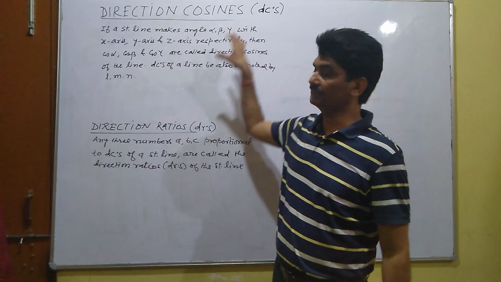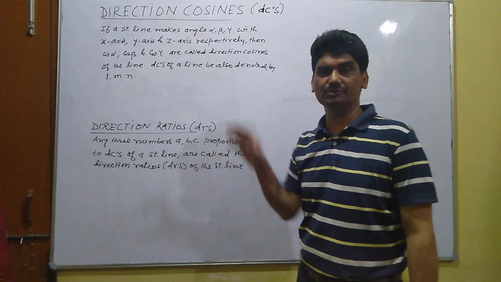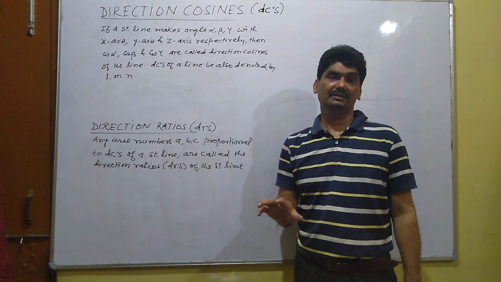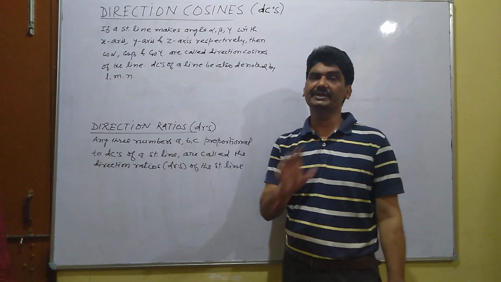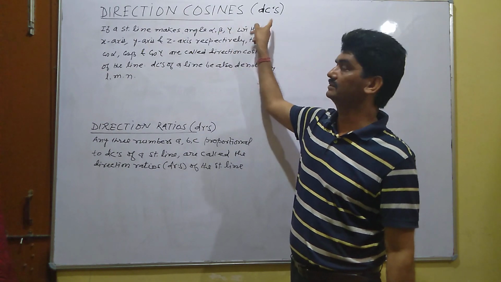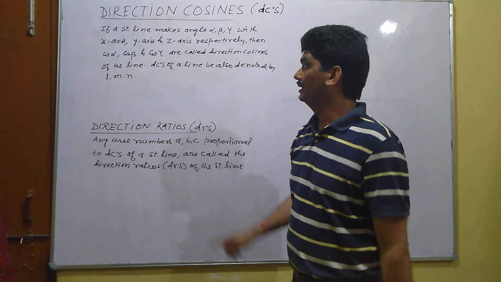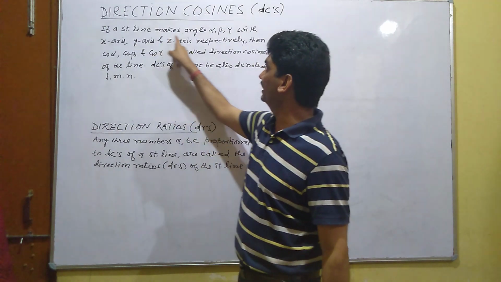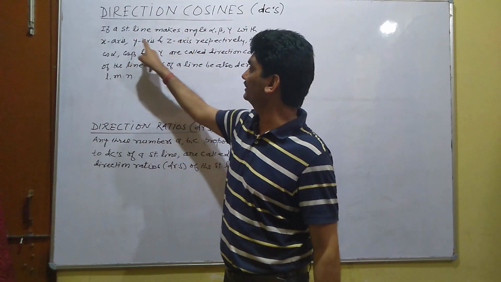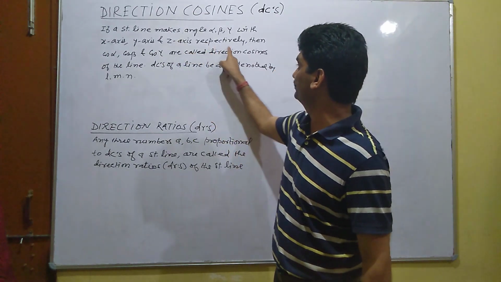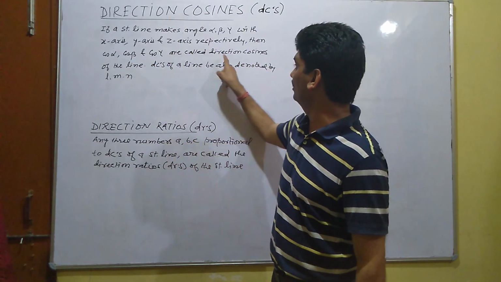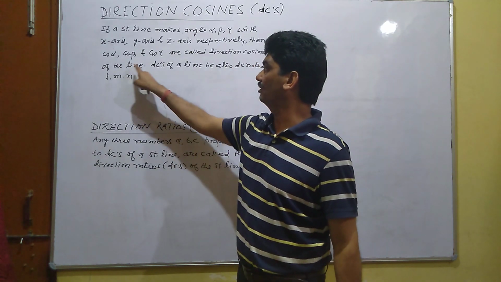Similarly, in case of 3-dimension geometry, direction ratios and direction cosines are very important concepts in 3D. So first we discuss direction cosines of a straight line. By definition, if a straight line makes angles alpha, beta, gamma with the coordinate axes, that is x-axis, y-axis and z-axis respectively, then cos alpha, cos beta, cos gamma are called direction cosines of the line.